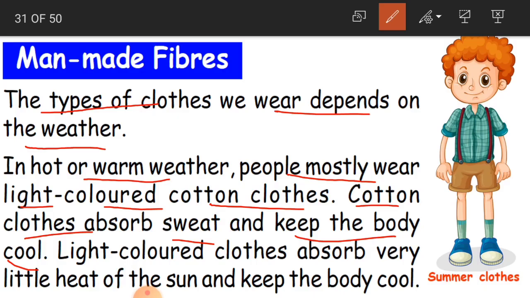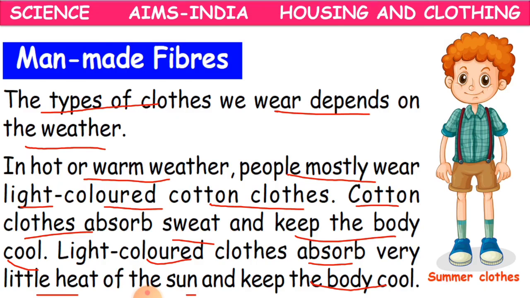And light colored clothes absorb very little heat of the sun and keep the body cool. So it is not only absorbing the sweat, children, it absorbs a little amount of heat and keeps the body cool. Because of that we feel very comfortable in summers. That is why we have to prefer cotton clothes in summer.